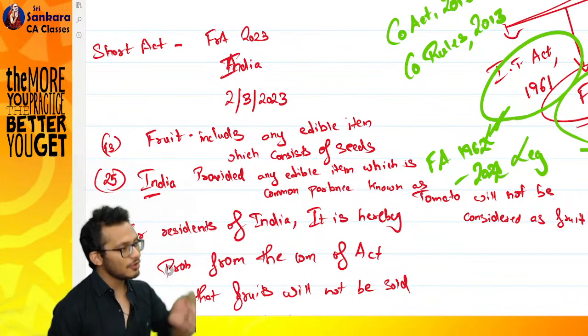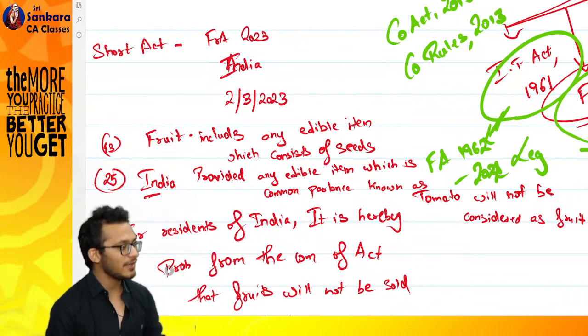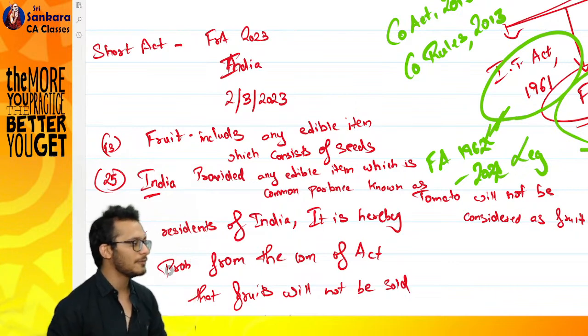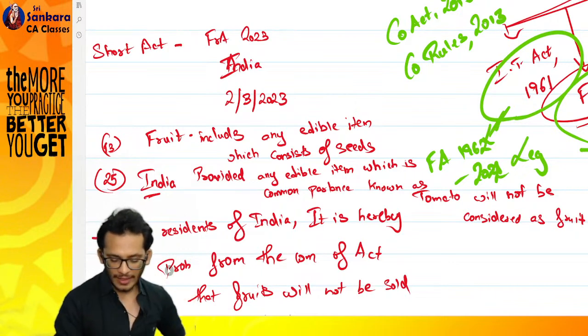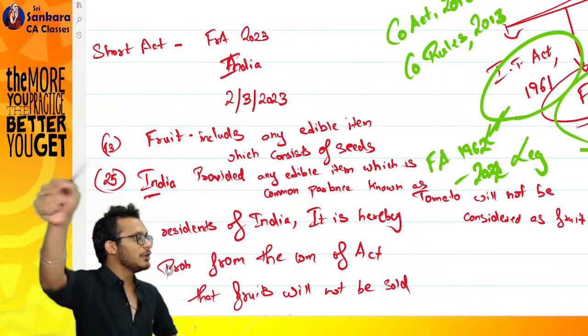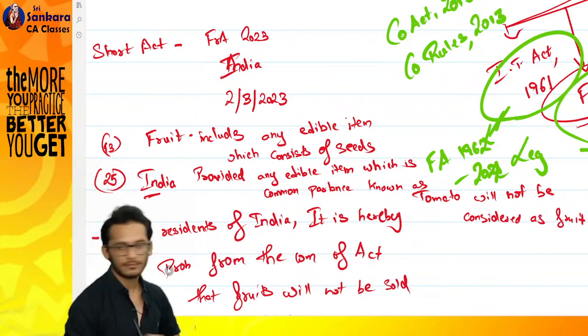Then one will say, boss, there is also bitter gourd. Then I'll add another proviso, and another. If you list them all, it will become a problem. Correct or not? In simple terms, what I can do, I can say provided anything referred to in Schedule 1 will not be considered as a fruit.